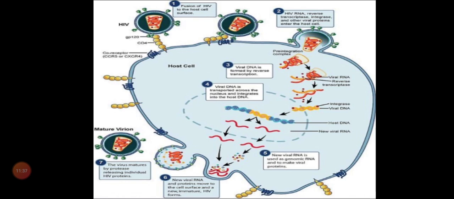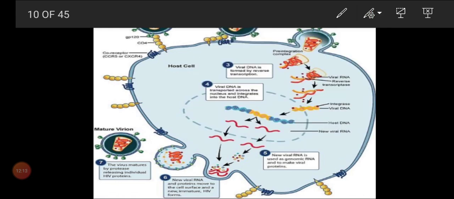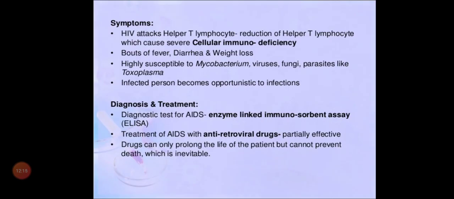Once it is integrated, it starts to form viral RNA, and viral RNA will form protein, as we know, the central dogma of the cell. Now this RNA and protein will club together and form an immature HIV, and the protease enzyme will help to develop the mature HIV. Now it will come out from the cell, and the cell continuously starts to form viral RNAs. Like that, it will replicate inside our body. So this is the process behind the replication of the virus in your body.